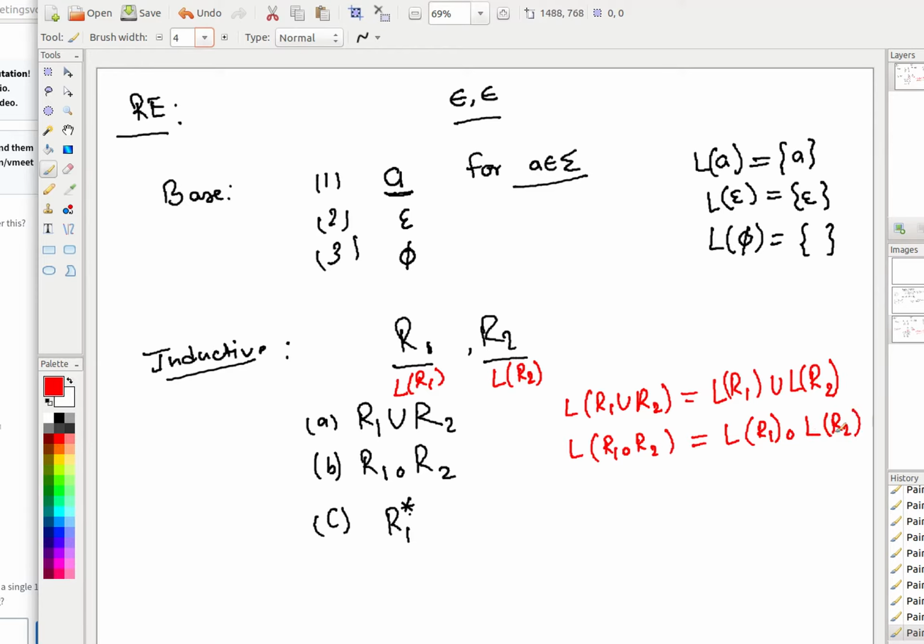So if you take 2 formal languages and concatenate them, it is represented by the concatenation of the regular expressions. And the third one, L of R1 star, is actually L of R1 with a star taken of it. I hope it is clear to you. Let us take a few examples of regular expressions and try to understand what language each represents, right? Is it clear? These are the base cases, and this is what happens if you take two regular expressions and do the union: their languages get clubbed together, right?